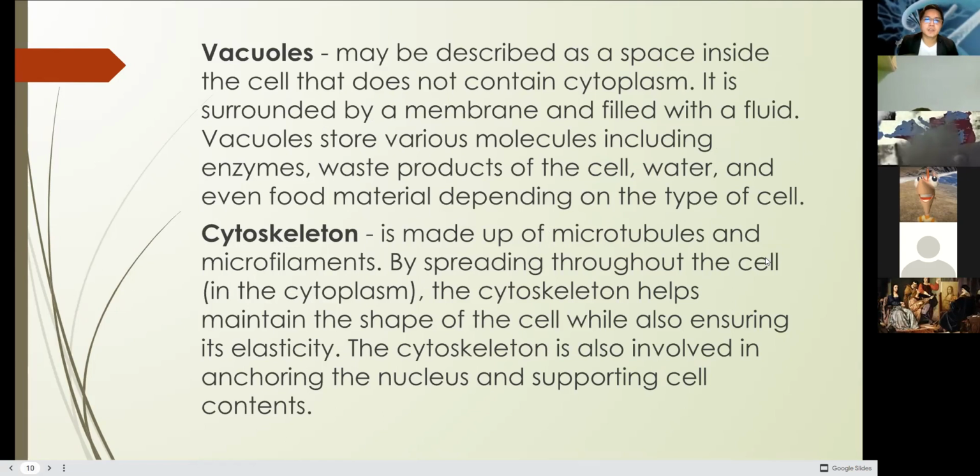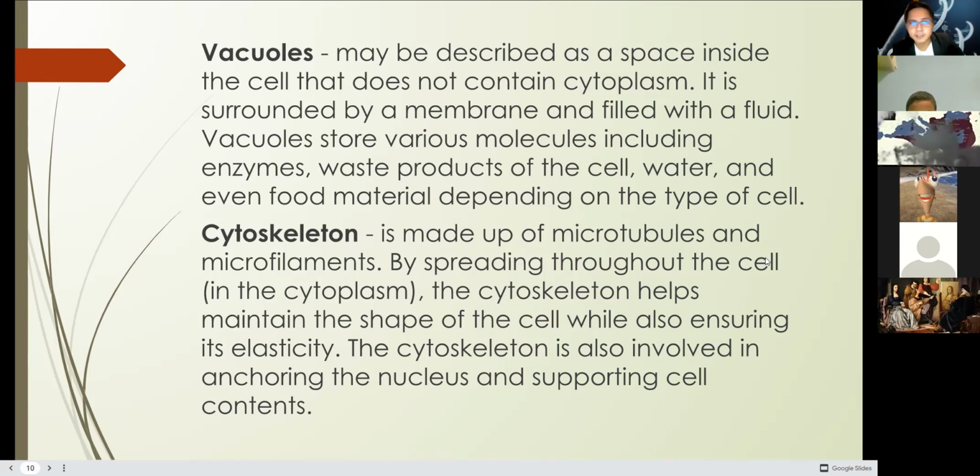Vacuoles may be considered as the space inside the cell that does not contain cytoplasm. Vacuoles are present in plant cells and in animal cells, but in different sizes. Vacuoles are larger in plant cells than in animal cells.